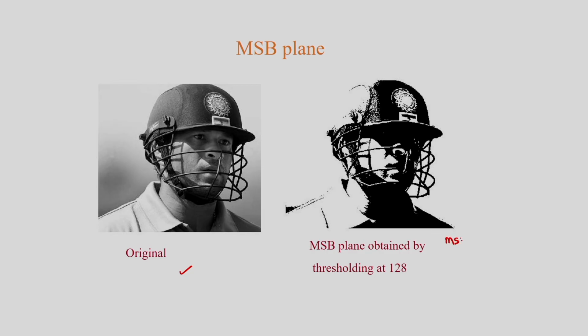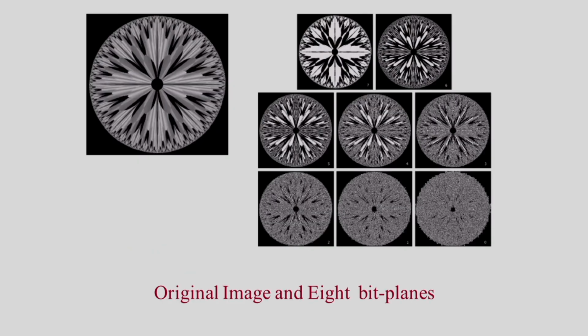Corresponding to this input image, I am considering the 8 bit planes, the LSB to the MSB, all the bit planes, and I can see which bit is more important for visual information. So visually which bit plane is important, that I can analyze. That is the importance of bit plane slicing.